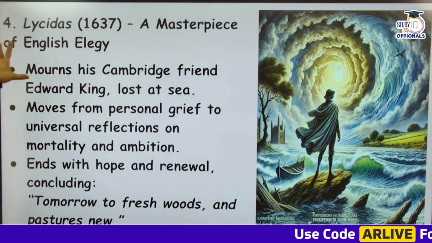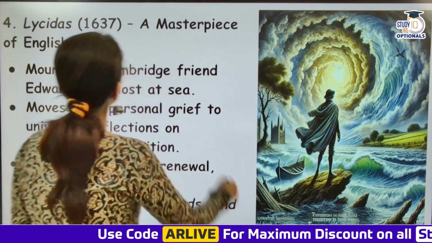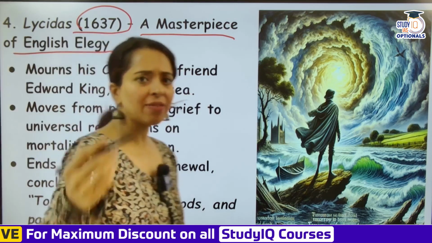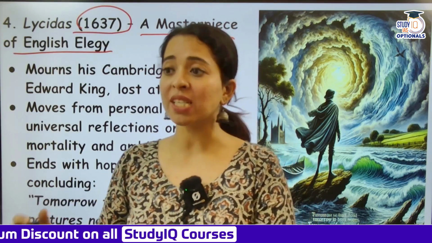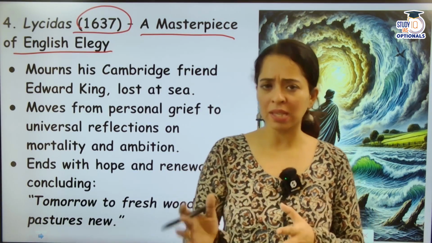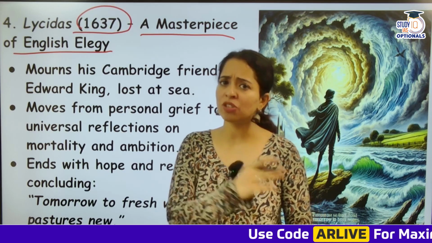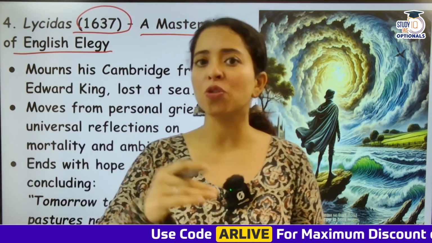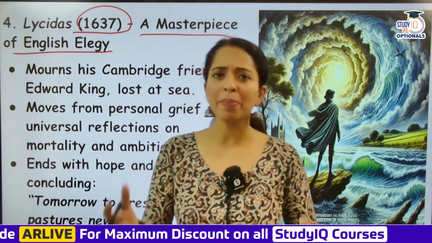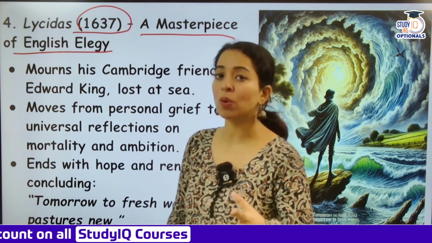So now let's come to Milton's Lycidas. Lycidas, written in 1637, is a pastoral elegy. Okay, now it's a masterpiece of English elegy, highly venerated. Poets have looked up to the pastoral elegy. What is a pastoral elegy? An elegy, of course we know, is written after the death of some person, and a pastoral elegy is when you talk about village life. Sometimes you show shepherds and peasants in the elegy, talking about a more simple life. That's pastoral elegy, coming from the word pastures.